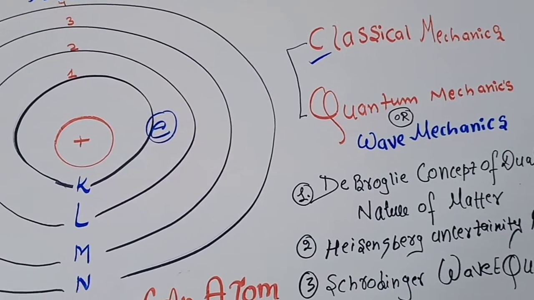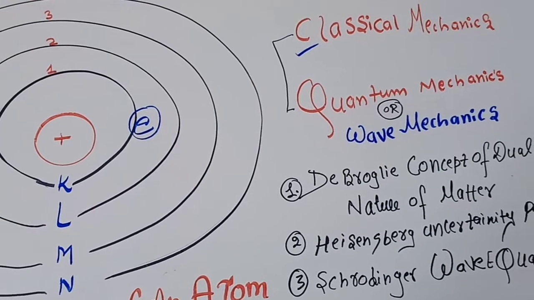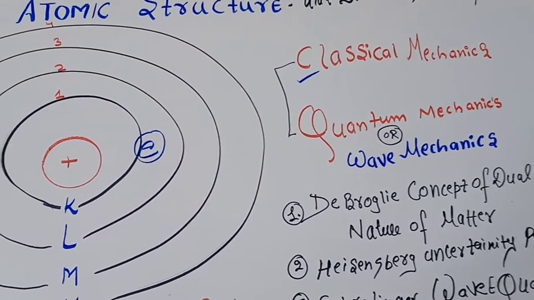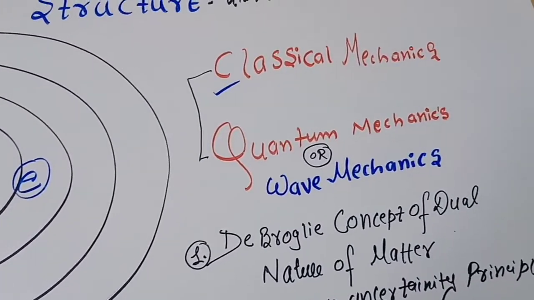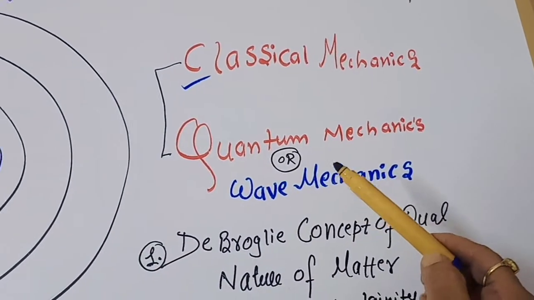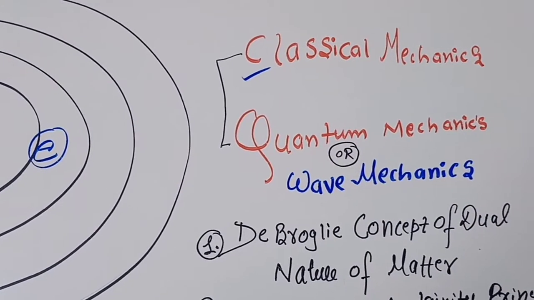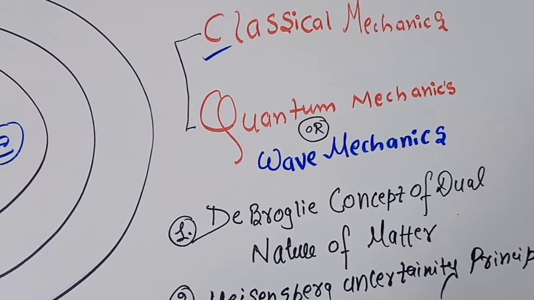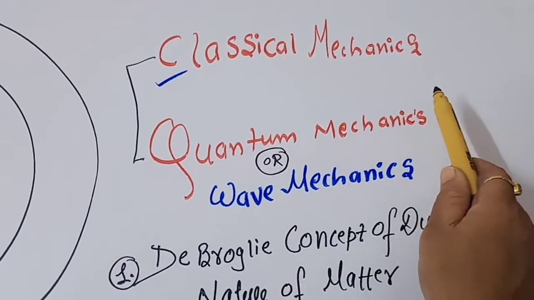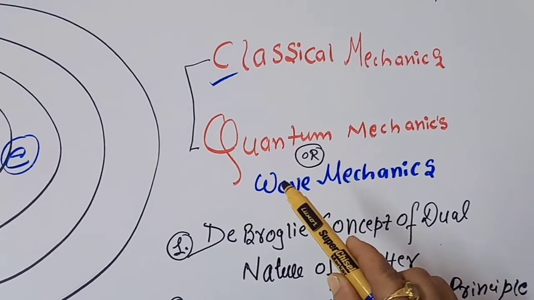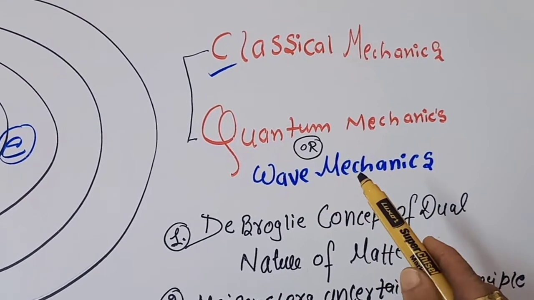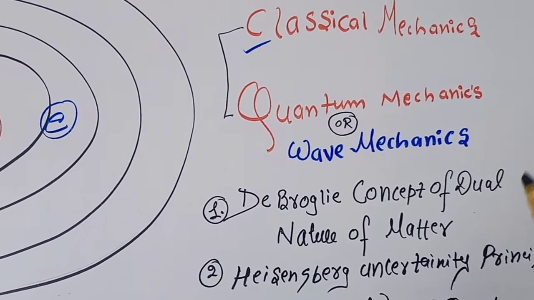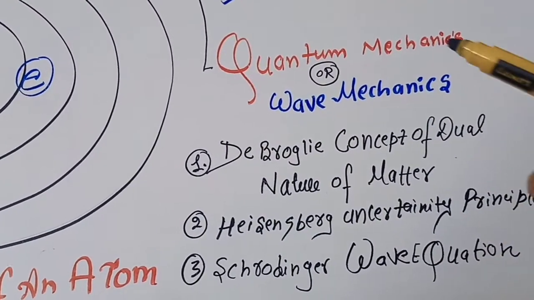So students, what I will cover in this video is the wave mechanical model, which we have to cover first according to your syllabus. I hope it is very clear to you what classical mechanics is and what quantum mechanics is. When we are studying the properties of macroscopic particles, meaning large particles, we use the principles of classical mechanics. And when we are talking about small particles like electrons, protons, atoms, etc., we use the term quantum mechanics. So you have to study the details of wave quantum mechanics.